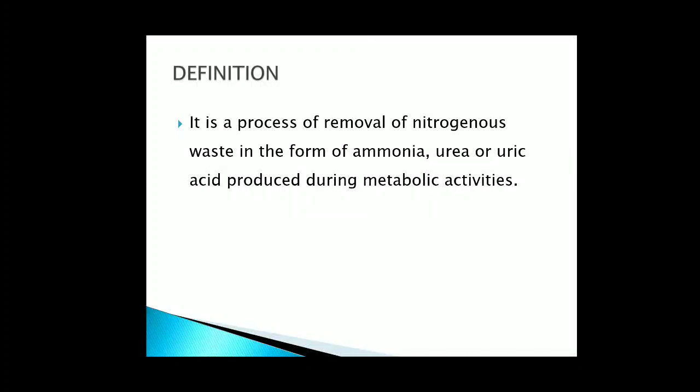As you all know, so many harmful substances have to be eliminated from our body, but when we talk about excretion, mostly it is removal of nitrogenous waste, and this nitrogenous waste can be in the form of ammonia or urea or uric acid.